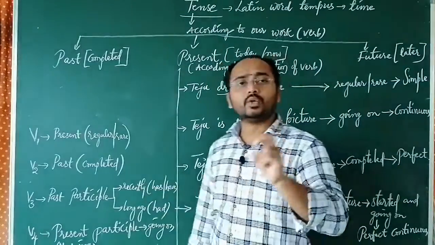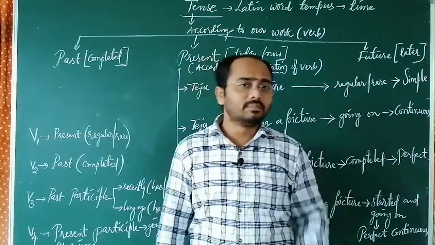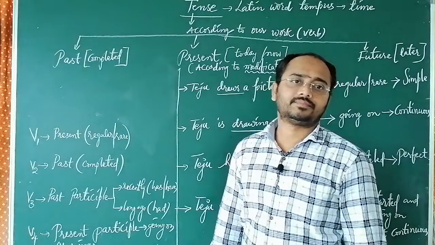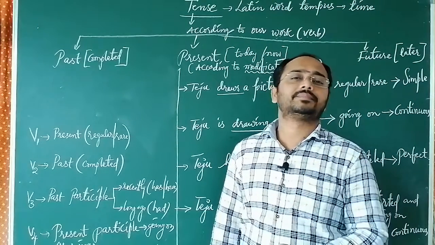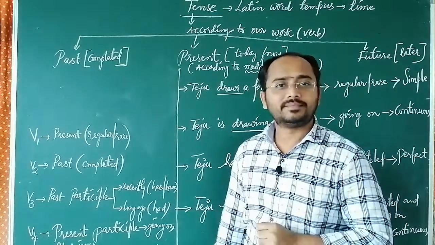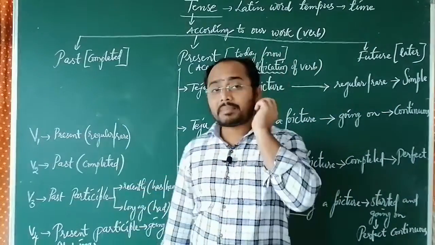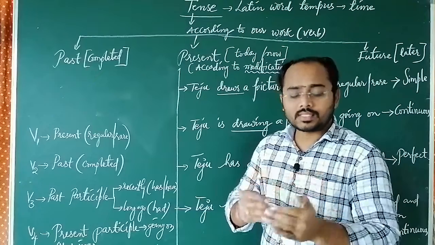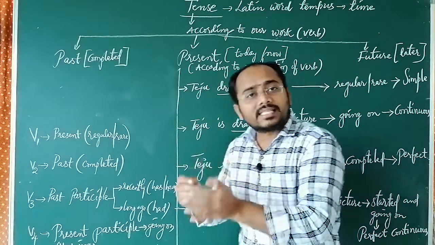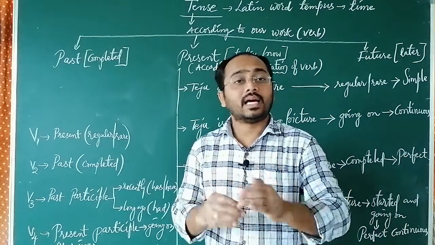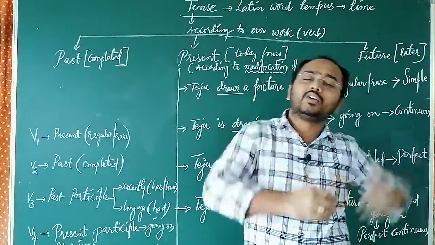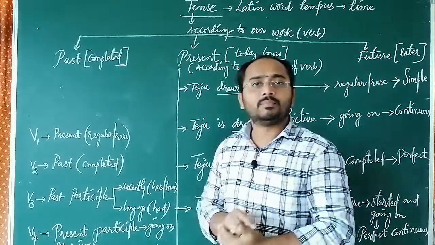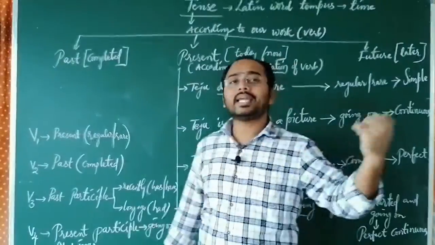And the second form is V2, that means past form, already completed. I ate breakfast. I drew the picture. It is already completed. And V3 means past participle. In this we have two meanings. One gives the meaning of recently completed and another gives the meaning of long ago completed.